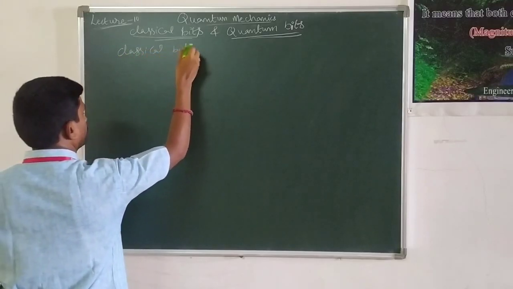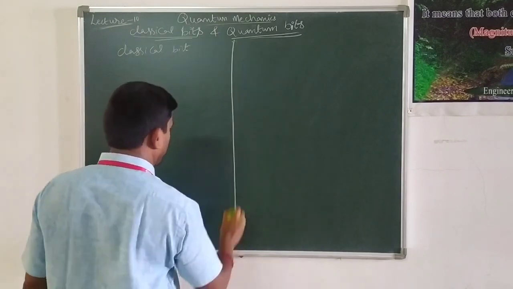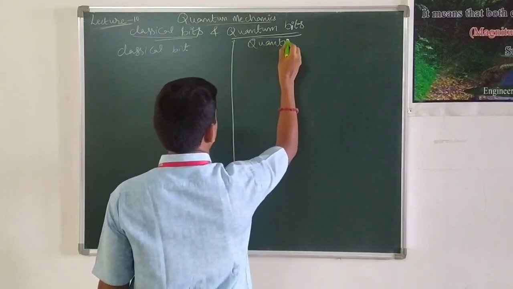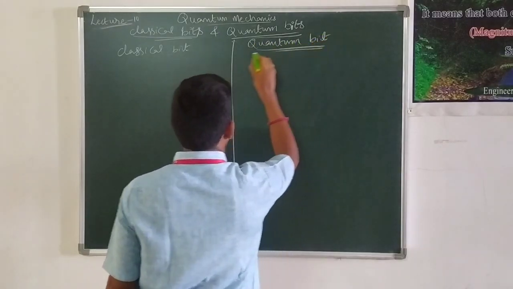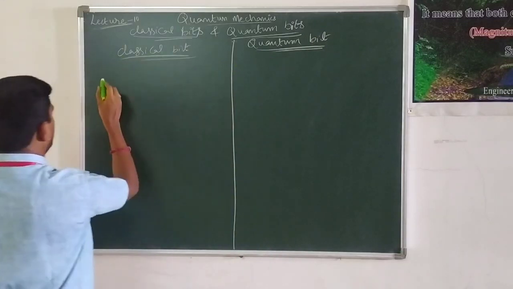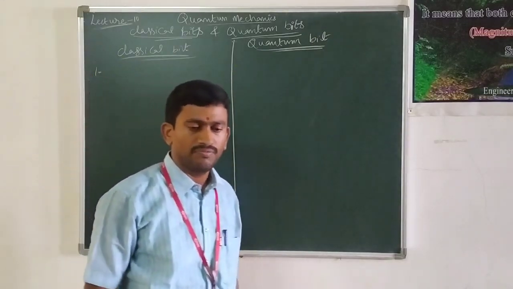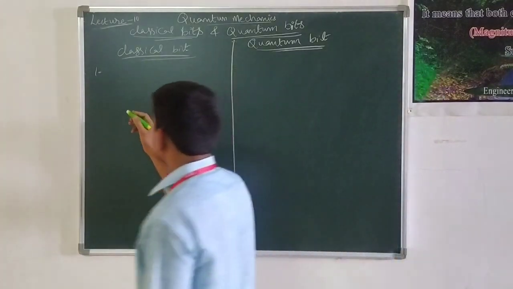bit and the quantum bit. The first difference is, if you observe carefully, classical bit is nothing but either 0 or 1.